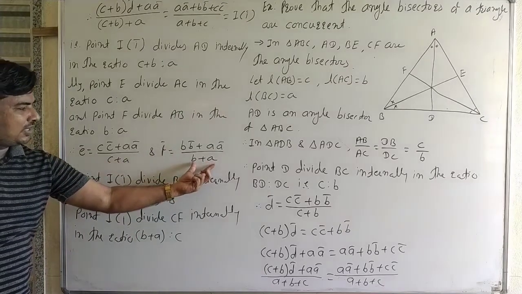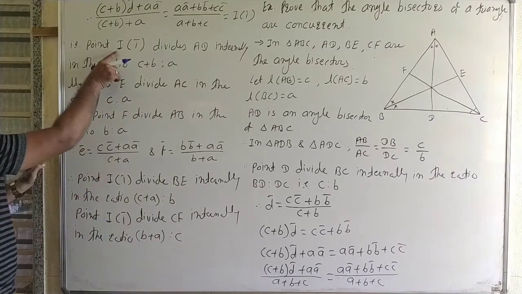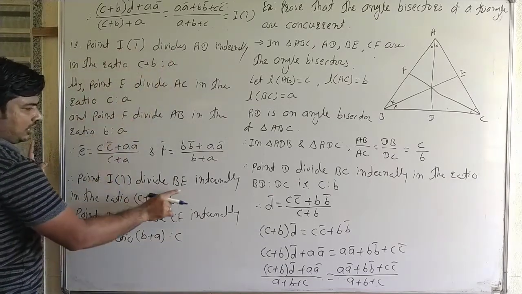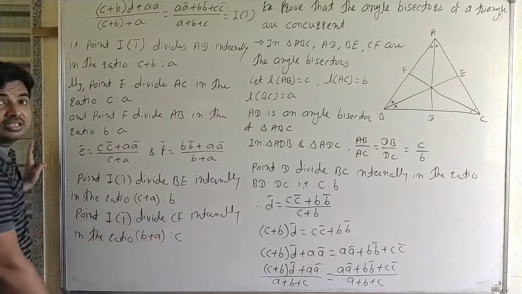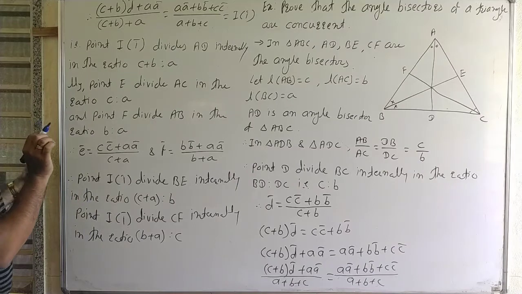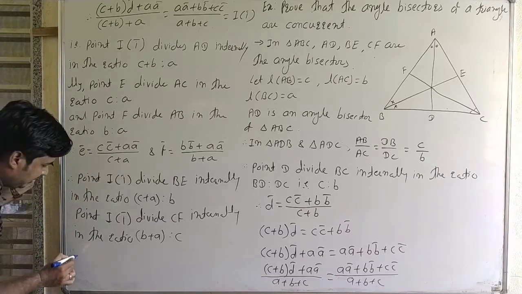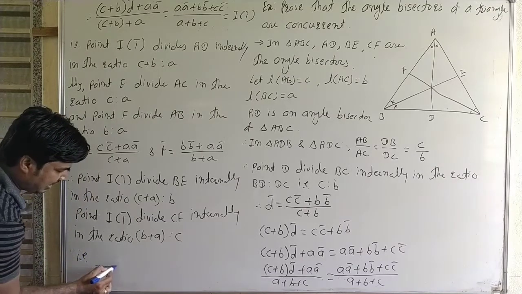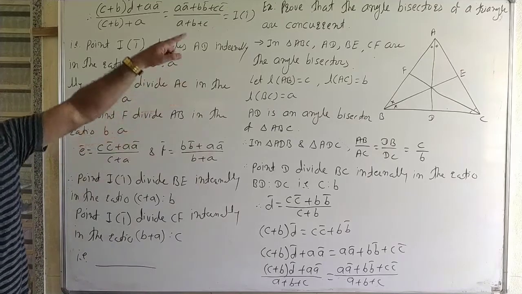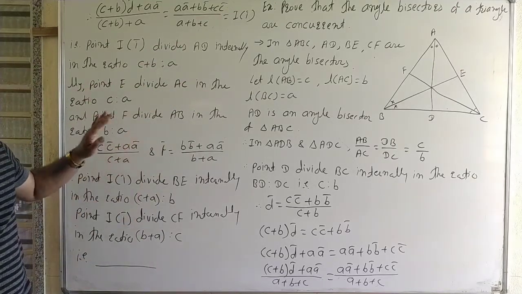internally in the ratio B plus A is to C. That is, point I divides AD, point I divides BE, and point I divides CF, that is, point I lies on all three angle bisectors. That is, the angle bisectors of a triangle are concurrent. Write here the statement: angle bisectors of the triangle are concurrent.